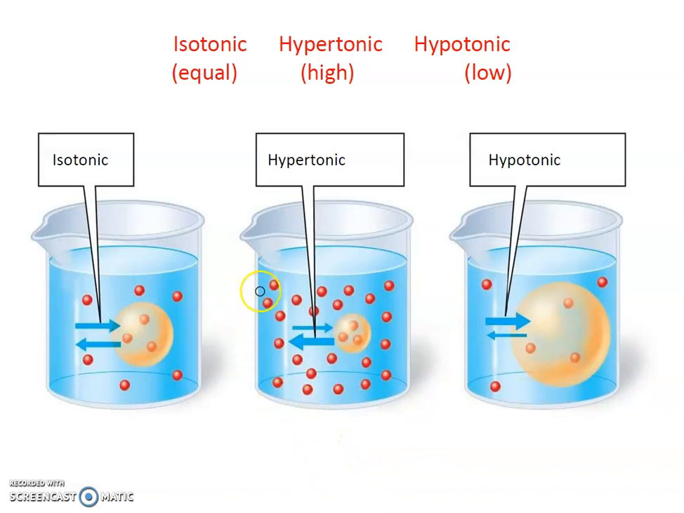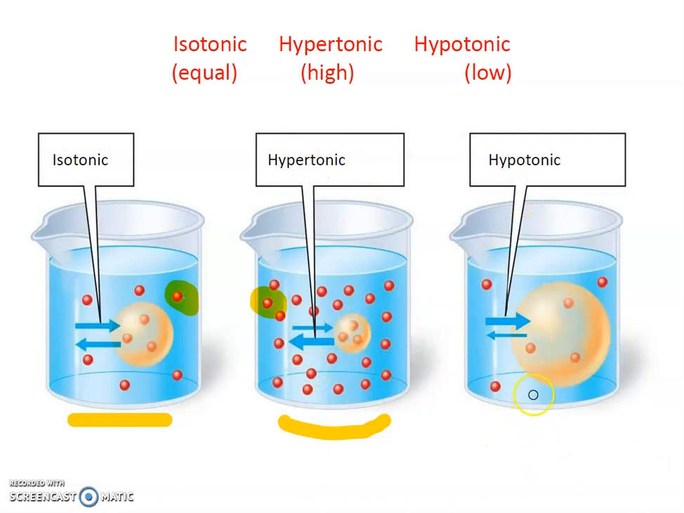In the hypertonic solution, these are the solutes. The concentration of solutes is higher in the hypertonic solution. Concentration is of the solutions, the outside solution. This is the cell, these three are cells, so they are equal. So this solution is called isotonic. If the concentration is more in the outer solution, it is called a hypertonic solution.